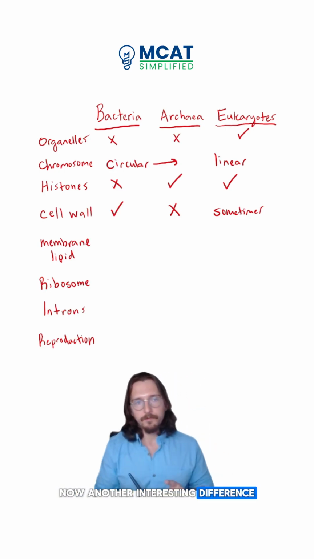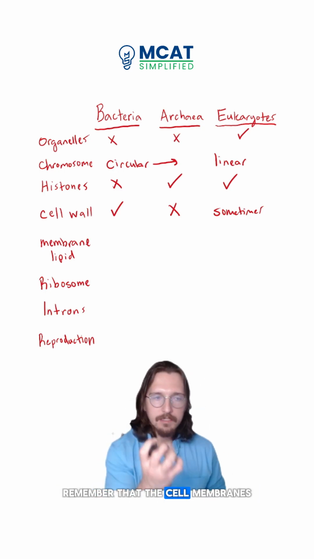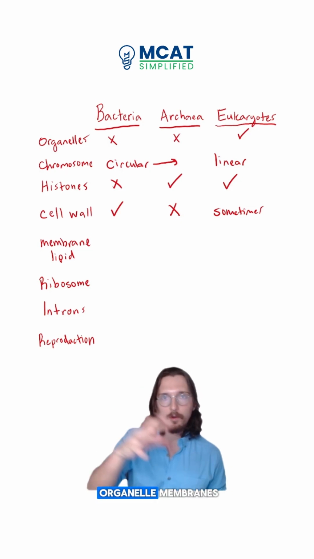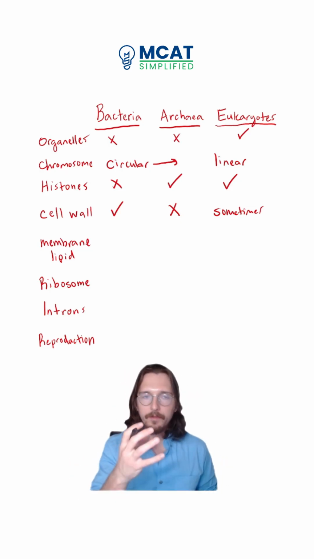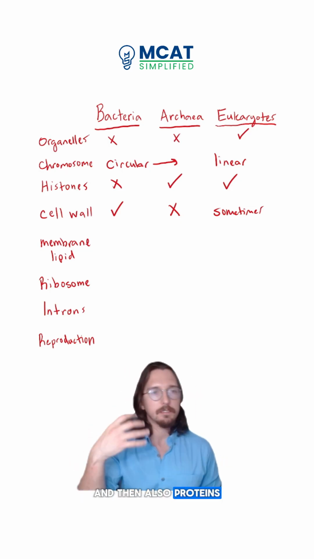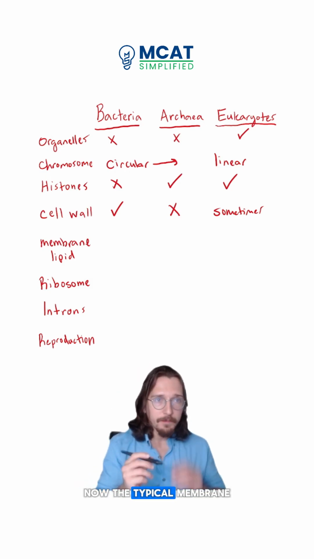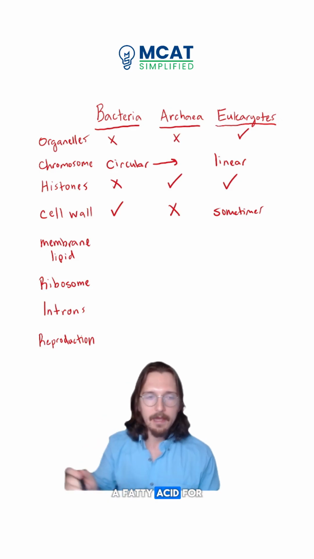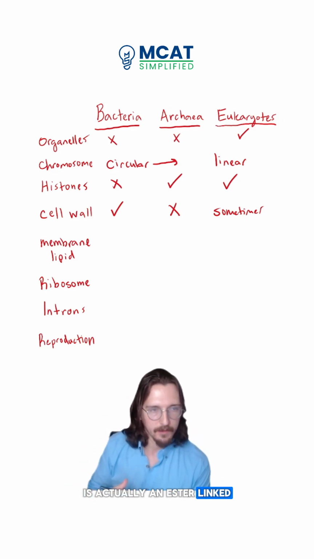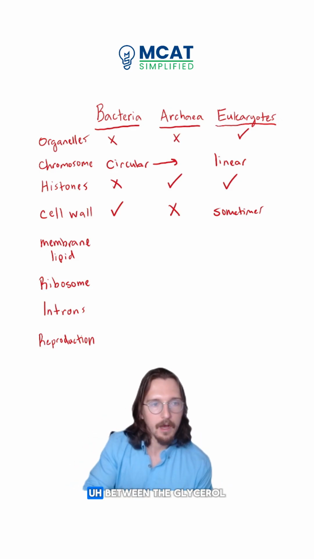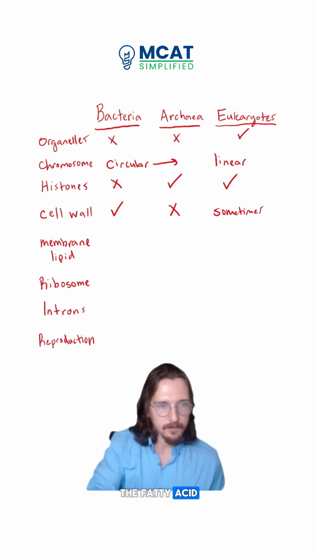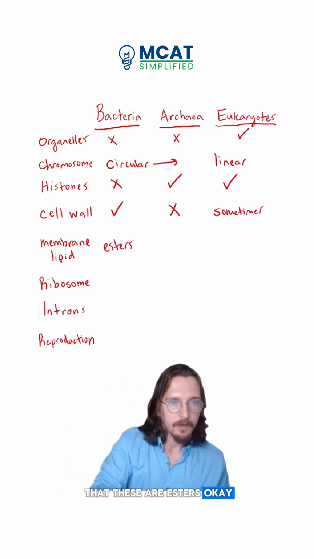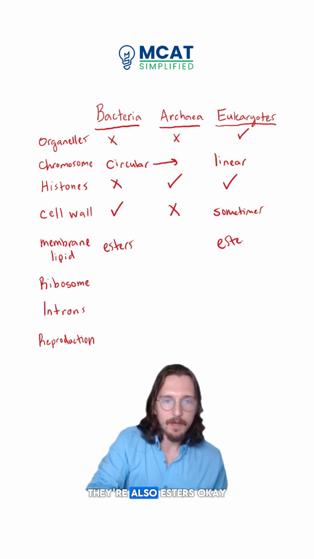Now, another interesting difference is the type of membrane lipid. Remember that the cell membranes, and in eukaryotes the organelle membranes, are composed of lipids, and also proteins and carbohydrates and things like that, right? Now, the typical membrane lipid in bacteria is basically your fatty acid. A fatty acid, for those of you that don't know, has an ester linkage between the glycerol head group and the fatty acid. So I'm going to say that these are esters, okay? And in eukaryotes, it's the same thing. They're also esters, okay?